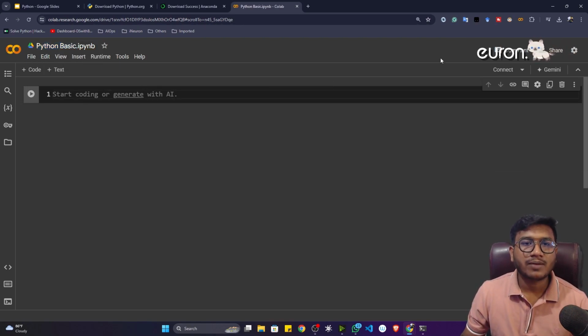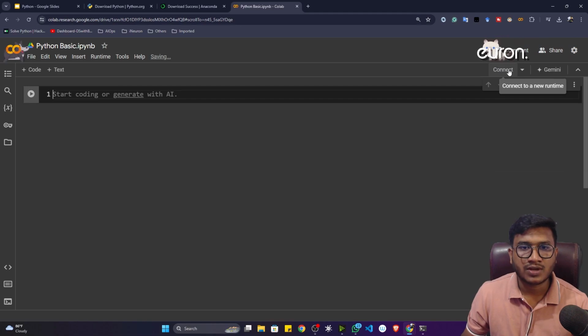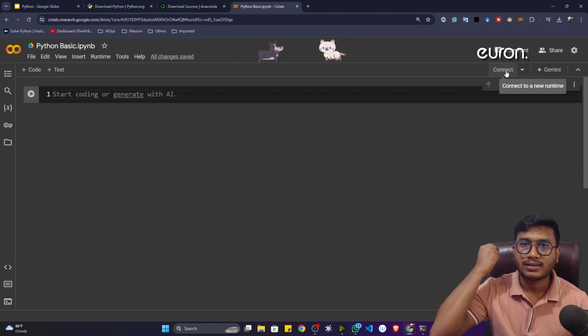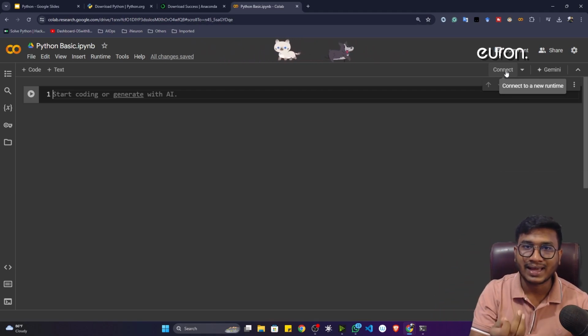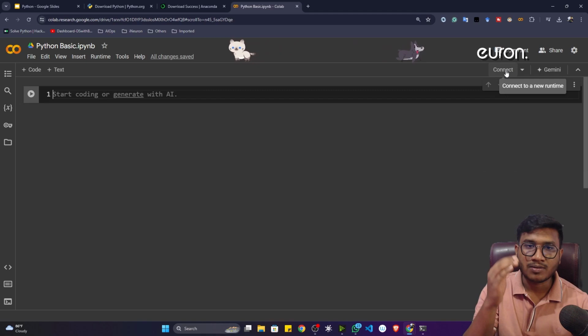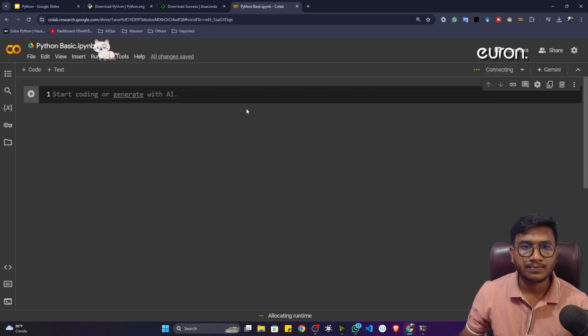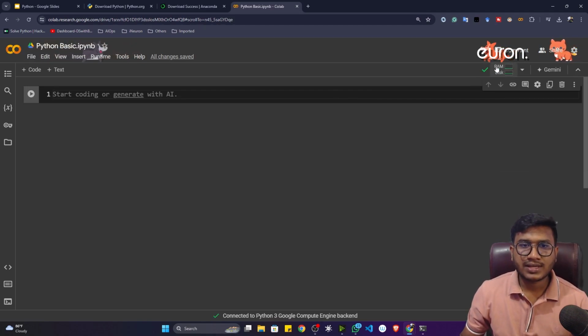Now, the second thing you have to do is connect this instance to the runtime. Runtime means you are connecting with your CPU, RAM, and memory, because it's offline right now. You have to make it online, then you will be able to use Google Colab. There is a connect button, just click here. Now see, it is getting connected. Guys, you can see the connection is done.